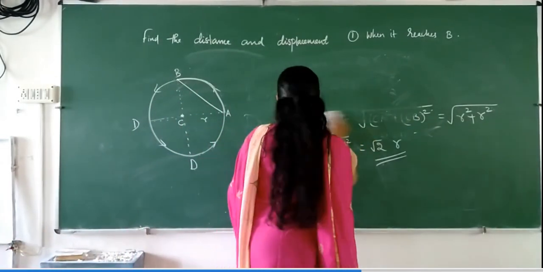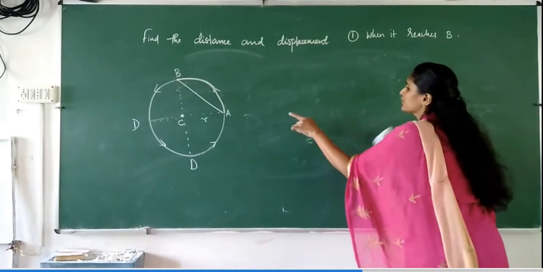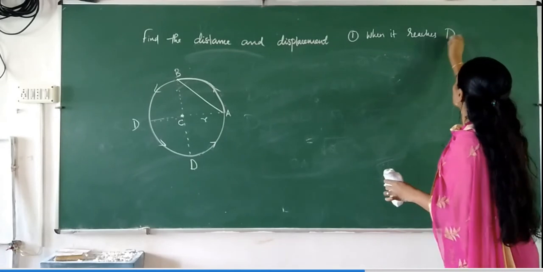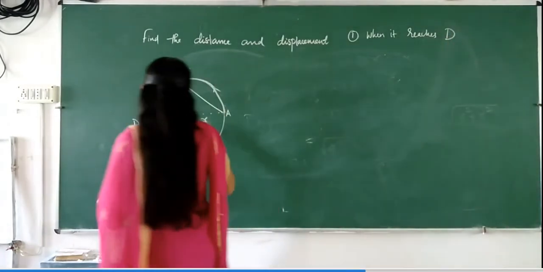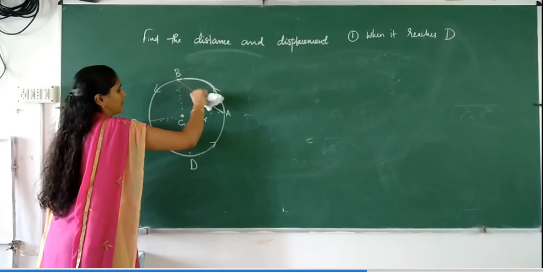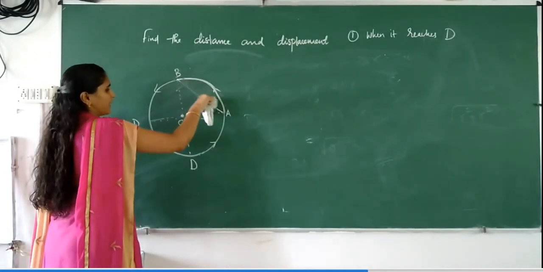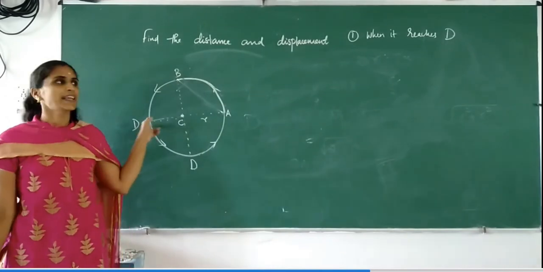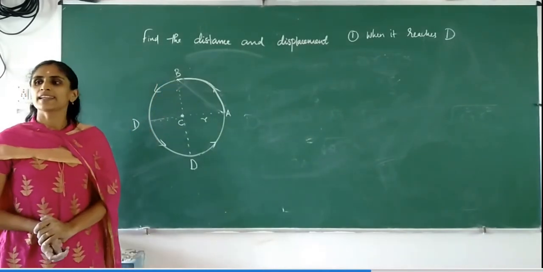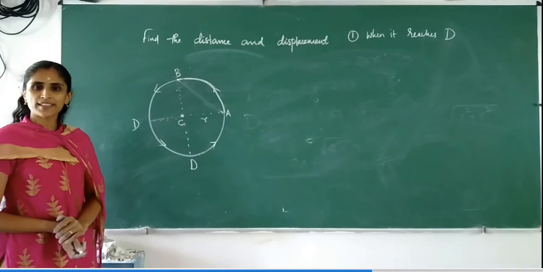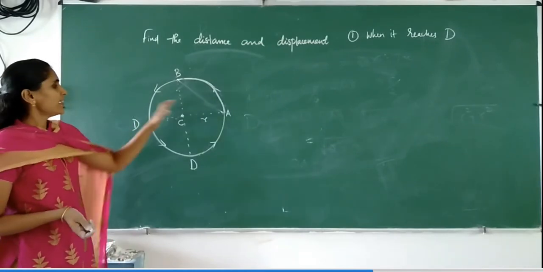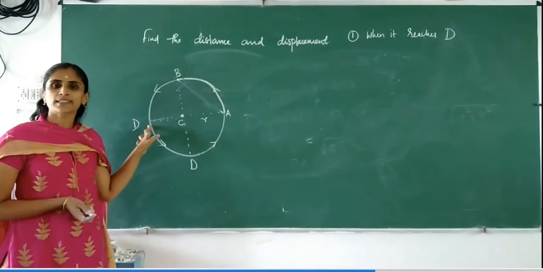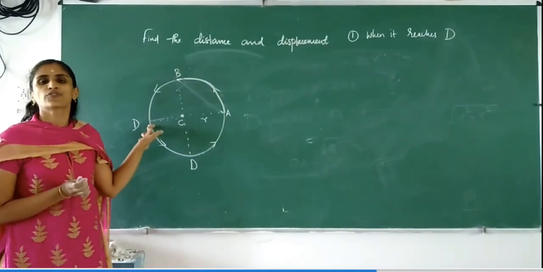It is starting from A and now it reaches the position D. So in this case, what is the distance and displacement? So how to find distance? Same way, distance is equal to the actual path length. So what is the actual path length? It is given by half of the circumference.